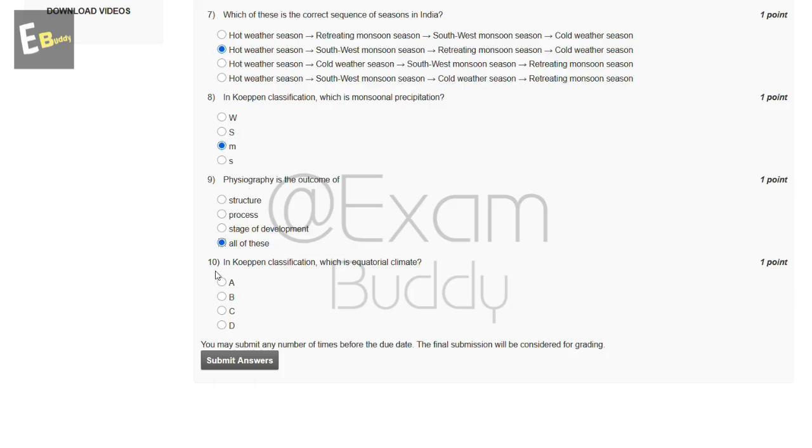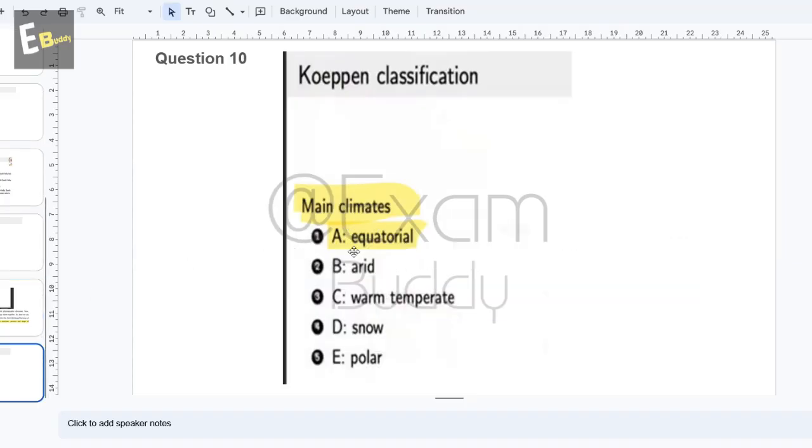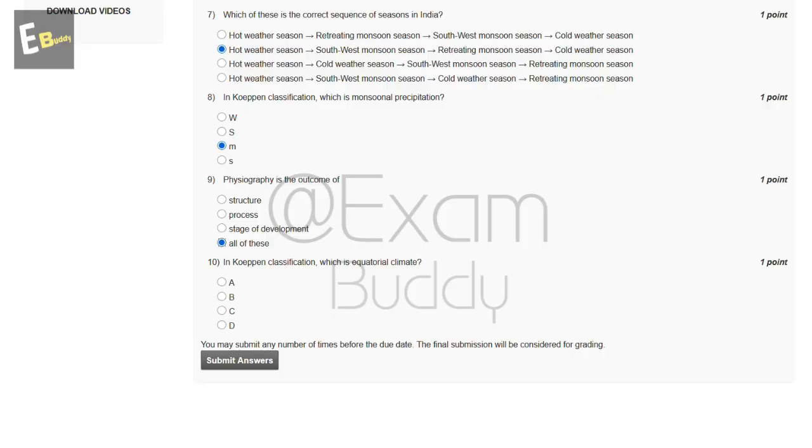Now the 10th question is: in Köppen classification, which is equatorial climate? A, B, C, D. Let's check the answer of our 10th question. So question 10, main climates A, equatorial. So the answer of our 10th question is A. Now submit your answer.